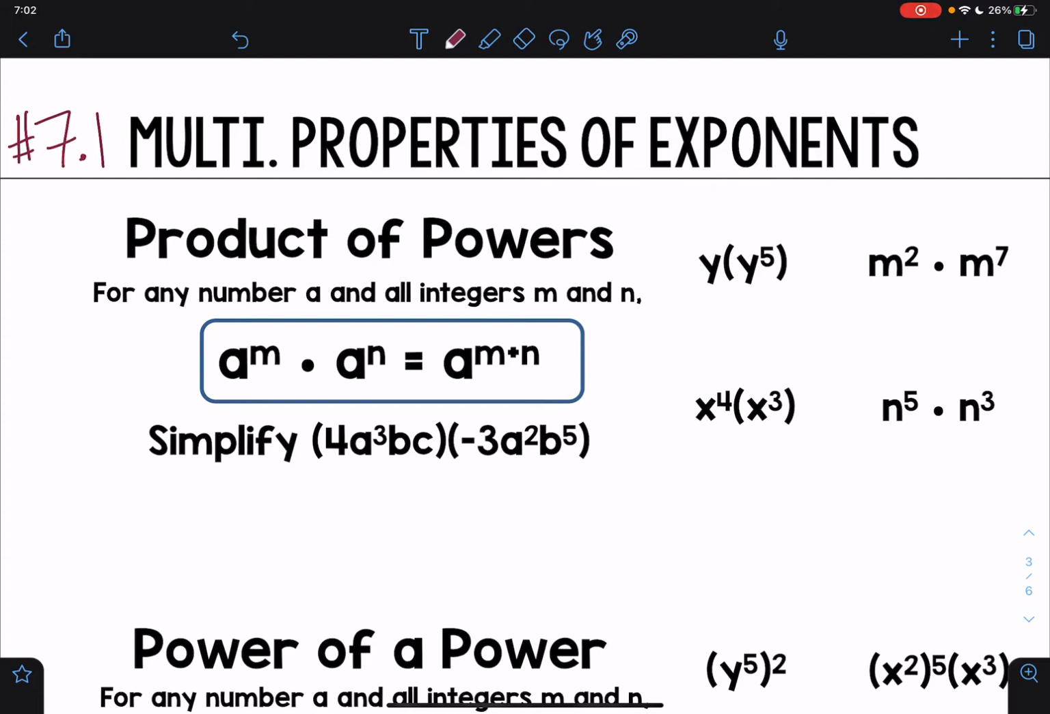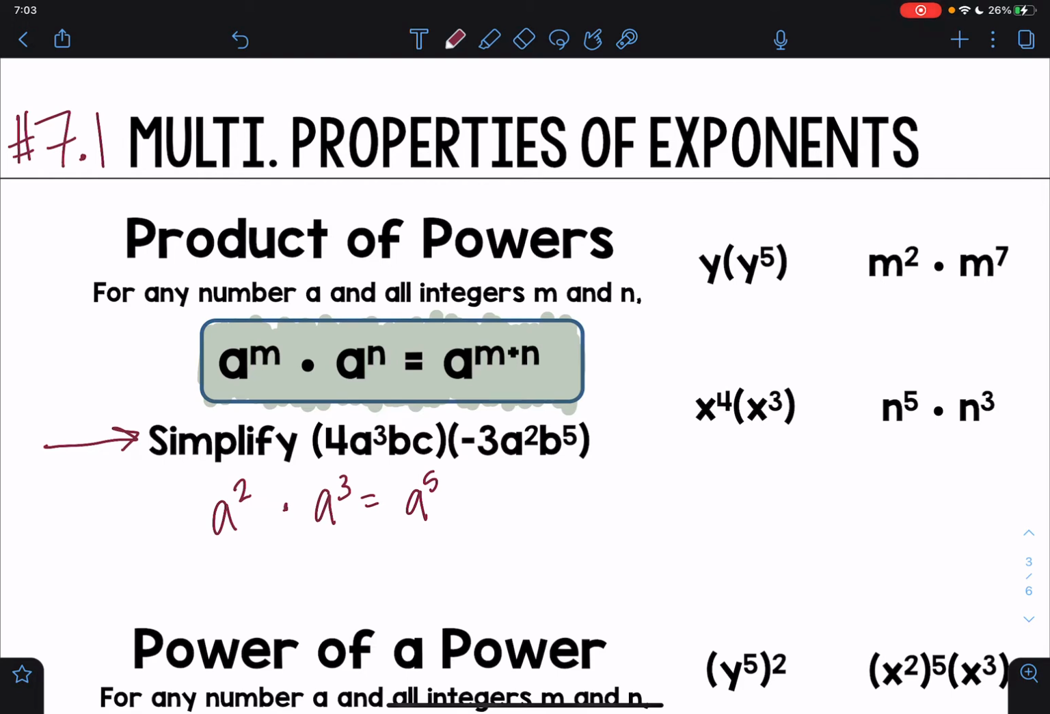So let's get into the first type here. I have the product of powers here. And so what I'm saying is that a to the mth power times a to the nth power is equal to a to the power of m plus n. So let's say that I'm taking a to the second times a to the third. That would give me a to the 5th. And you don't have to write that down because we're going to simplify here. I'm just giving you an idea of what this means.